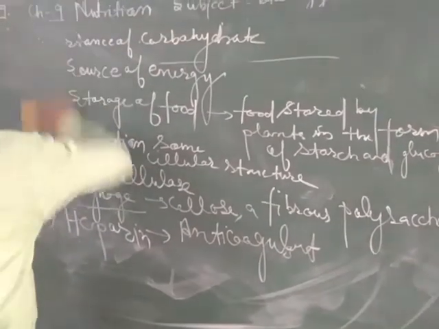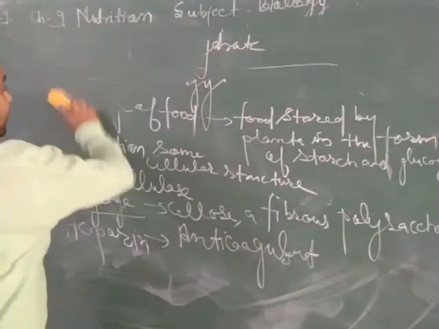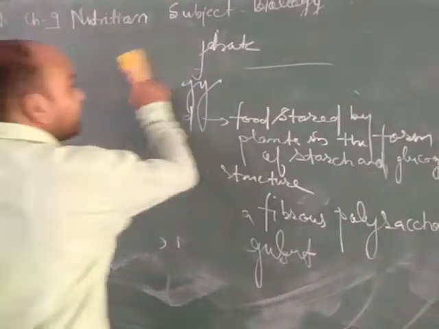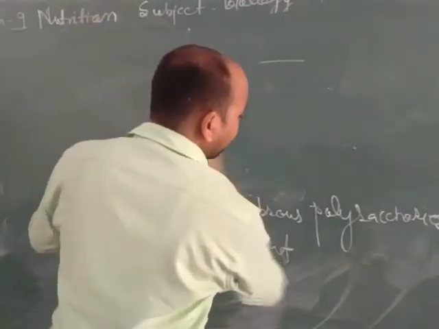Now, a key fact about carbohydrates: we know that fructose is the sweetest naturally occurring sugar.